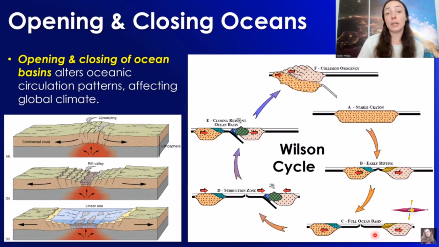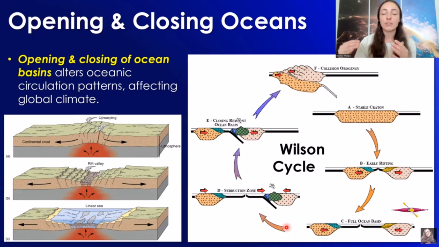So that's the opening of the ocean, but then that ocean basin can also close, and closing of ocean basins always occurs due to subduction. Subduction, again, is where oceanic plates will subduct under or go beneath continental plates because they're more dense than continental plates. The reason that subduction is typically initiated is because there's some sort of plate boundary in which the forces are pushing an oceanic plate against a continental plate, and that will eventually force the oceanic plate under the continental plate.